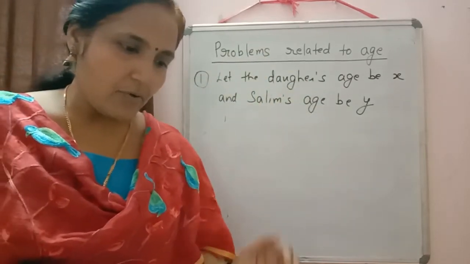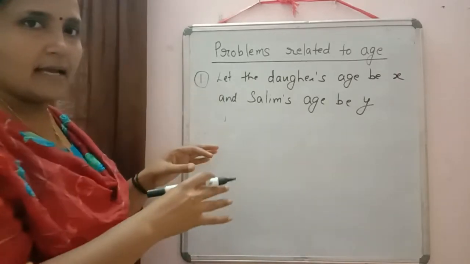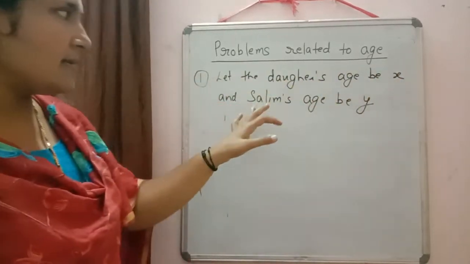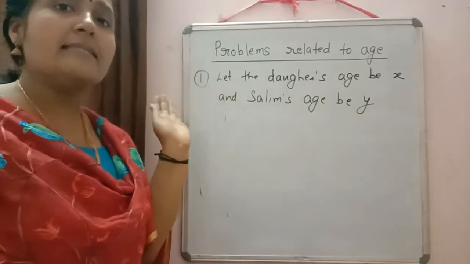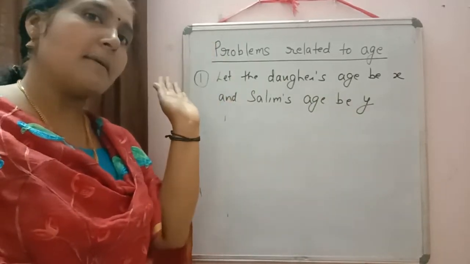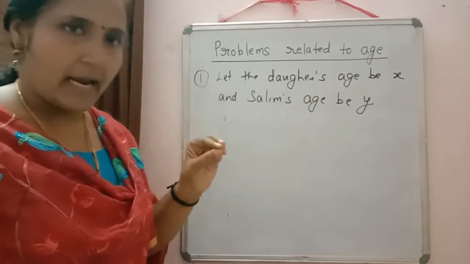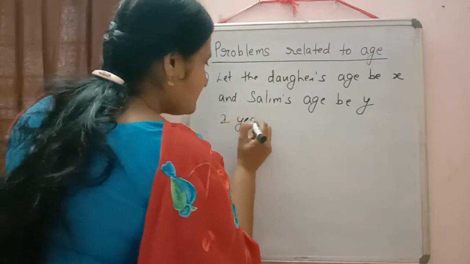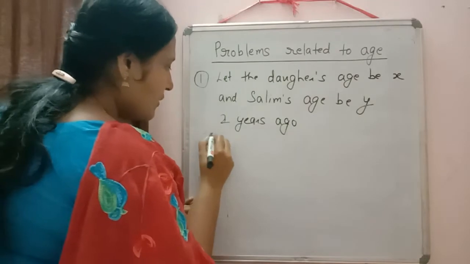Now it was written 2 years ago. So don't jump to the equation there. At present daughter's present age is x and Salim's present age is y. So 2 years ago means 2 years before. What will be their ages? That we have to write down. So all of you write down 2 years ago. 2 years ago. What will be daughter's age?